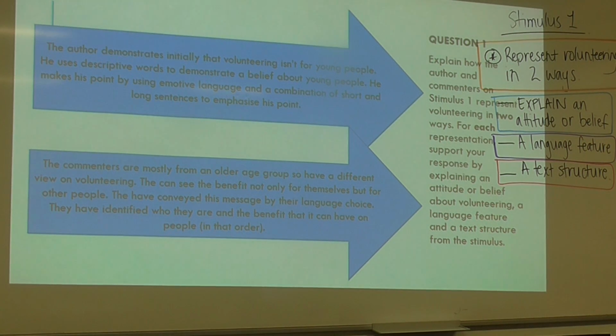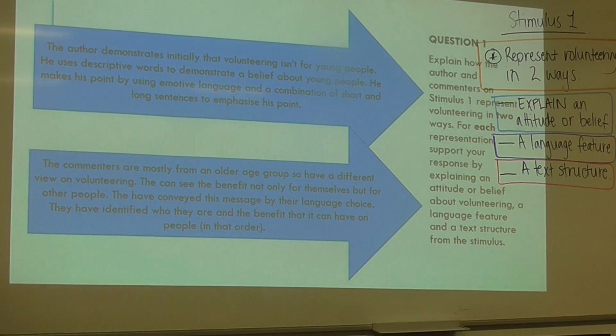So if we put these into how we can address them. The author demonstrates initially that volunteering isn't for young people. He uses descriptive words to demonstrate a belief about young people. He makes his point by using emotive language and a combination of short and long sentences to emphasise his point. This is the stuff that you'd be writing into your response.